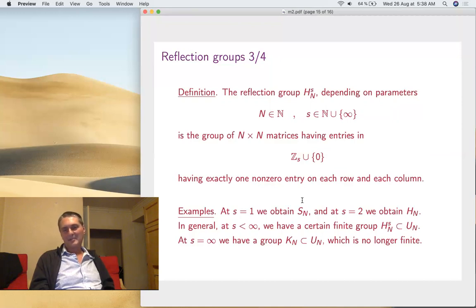So in general, I have a certain finite group which is unitary now. It's no longer orthogonal. At s equals infinity, you can allow this because the group Zs is the group of s-th roots of unity, and when s is infinity, this is by definition the unit circle. So here you get the group Hn^infinity, which is very interesting. It's called a big complex reflection group containing all these guys here, but it's no longer finite. But we allow this group somehow. It's not really a part of the continuous group philosophy, it's at some point a discrete thing.